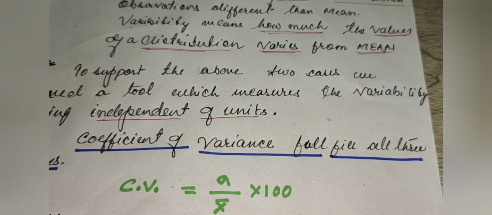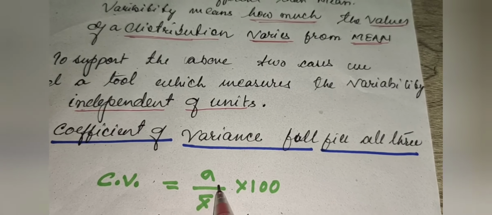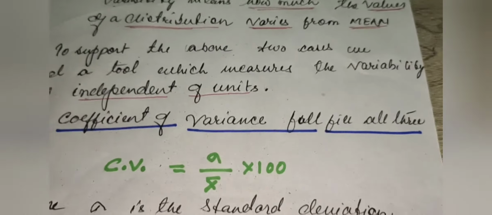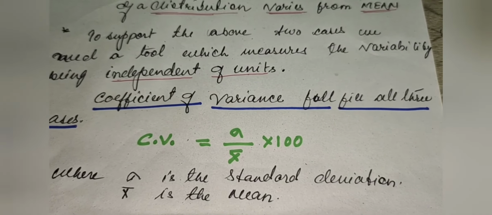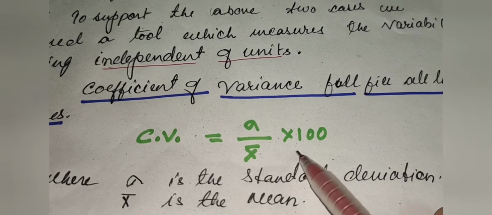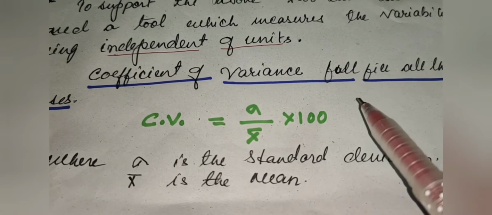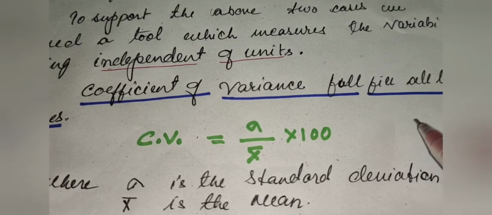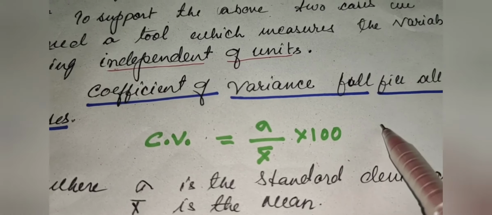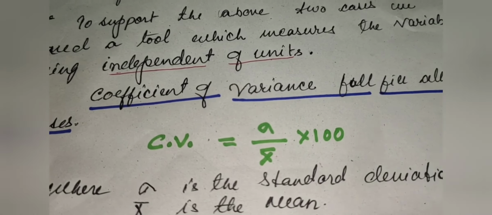So this is the formula for coefficient of variance. It equals sigma, meaning standard deviation, divided by the mean, meaning x bar, into 100. So this is what we have to calculate. Coefficient of variance is calculated in terms of percentage. So whatever value you get here means that, out of 100, how much a particular distribution varies from its mean or its standard deviation.